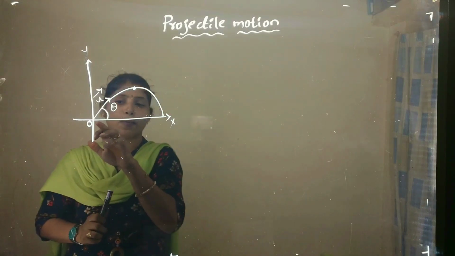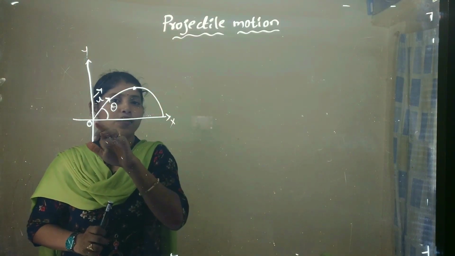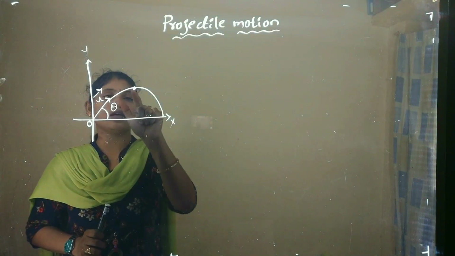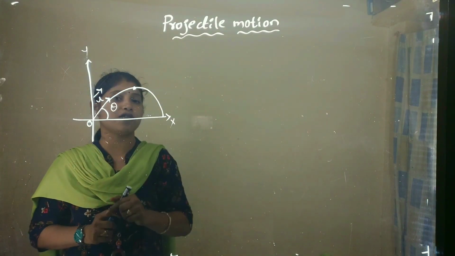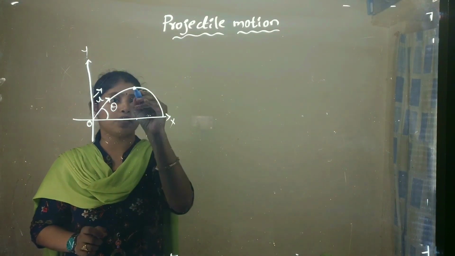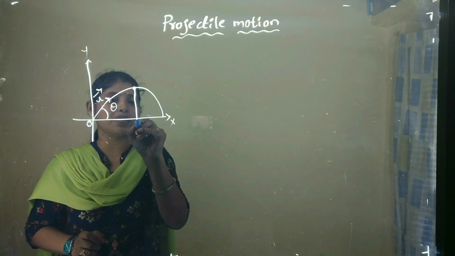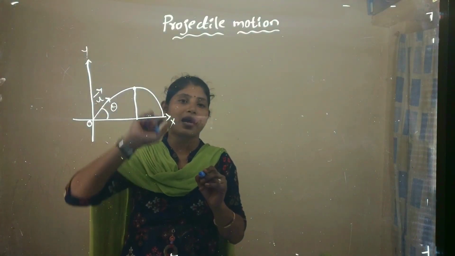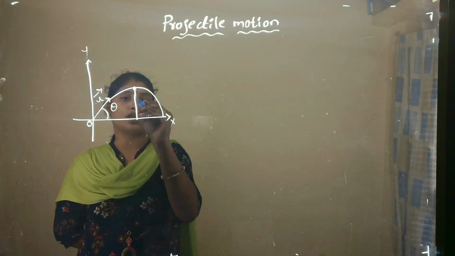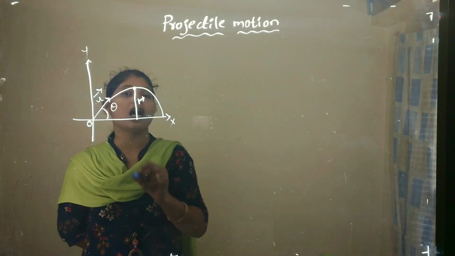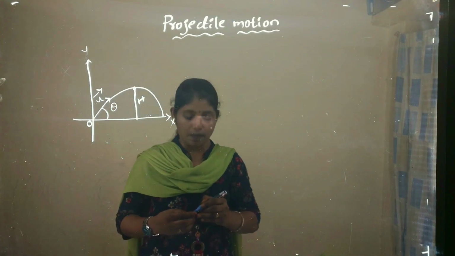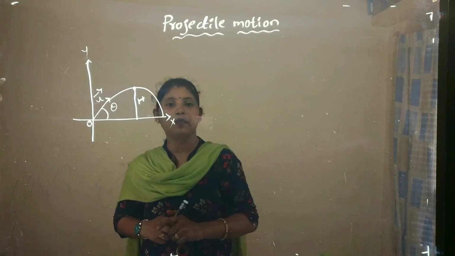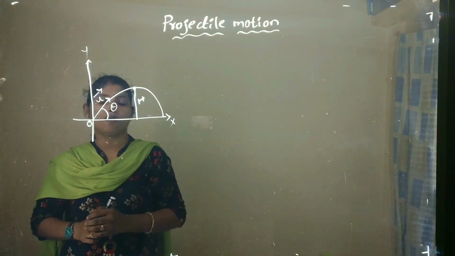From the reference point, the projectile reaches a maximum distance from its horizontal plane, and that is considered the maximum height of the projectile.